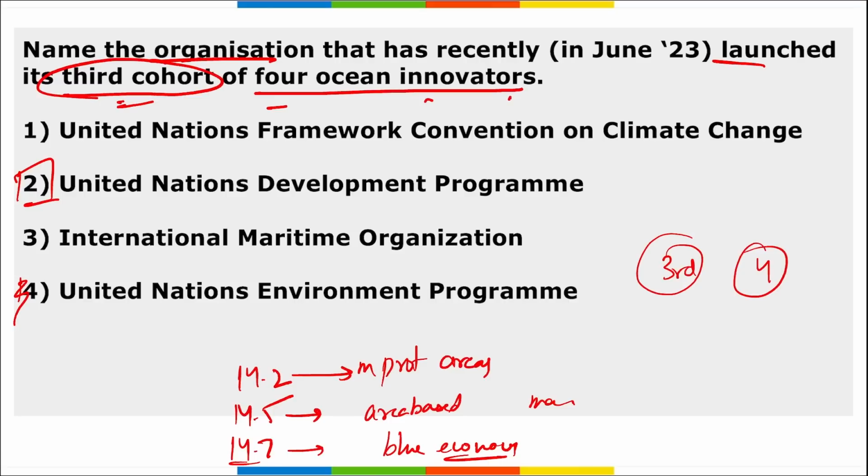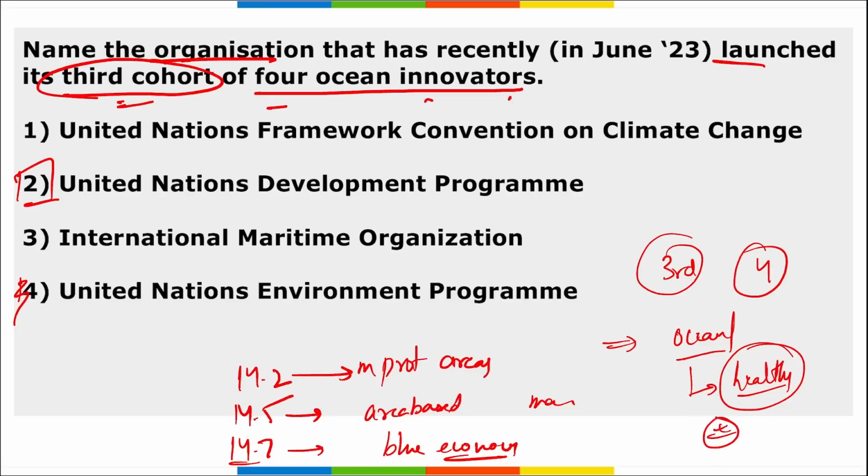Right? These 4 innovations will demonstrate the roles of marine spatial planning, marine protected areas, and new environmentally and socially sustainable economic activities for a healthy and resilient ocean. We want to keep our oceans clean. We want our oceans to be more healthy, in the sense that more and more fauna and flora, or marine biodiversity, should flourish there.